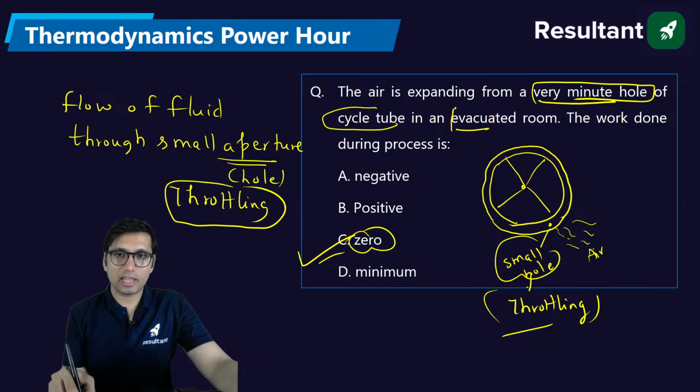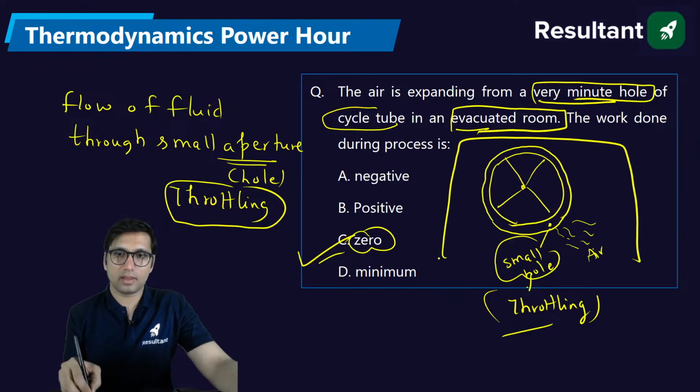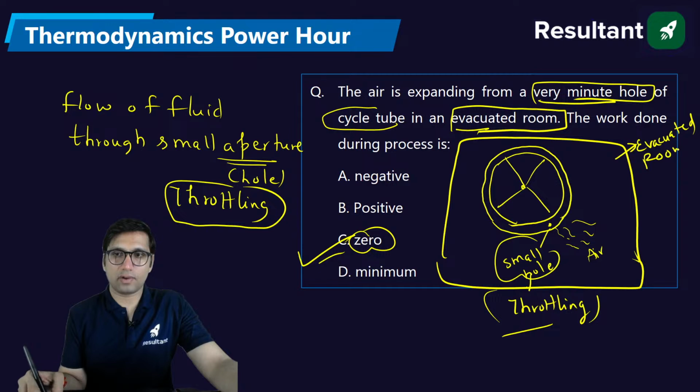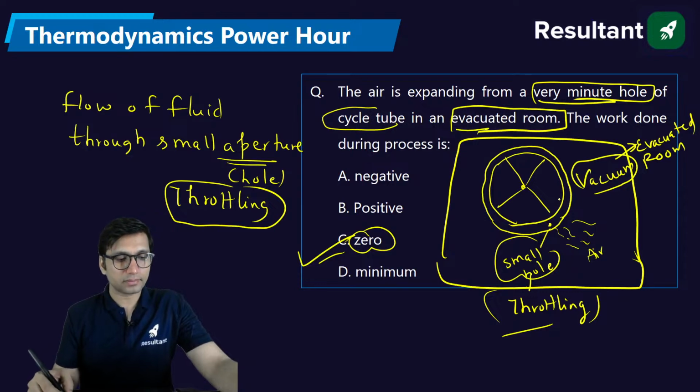But if it is an evacuated room, now this is a case of free expansion. Evacuated room means there is no gas around. That means it is a vacuum all around. So if the gas is expanding into vacuum, now this will become free expansion. Okay, so it is basically a combined case.